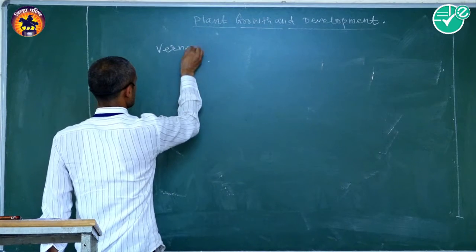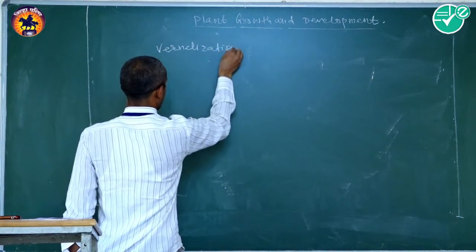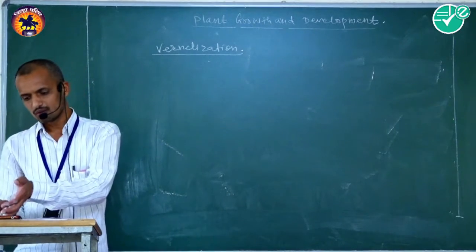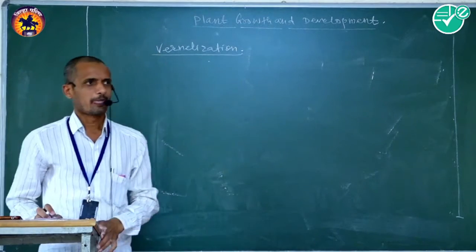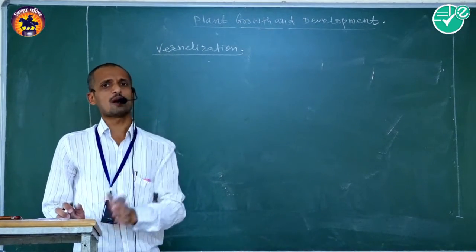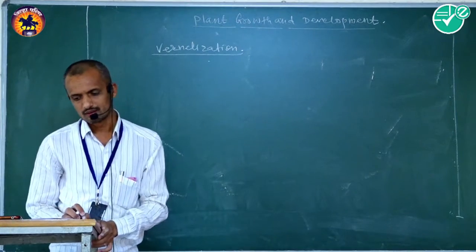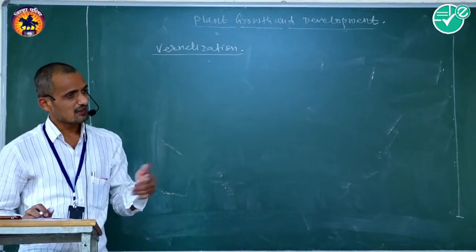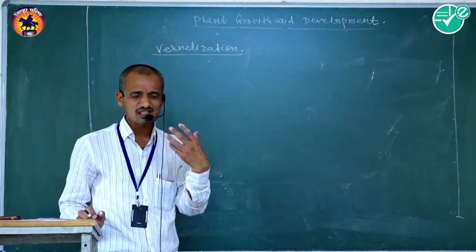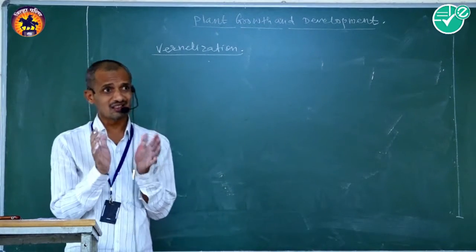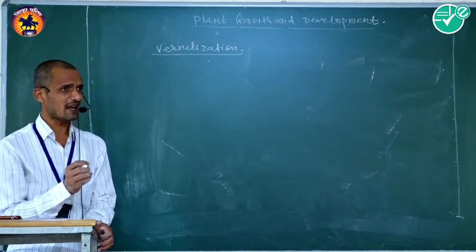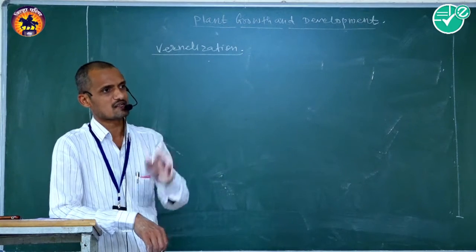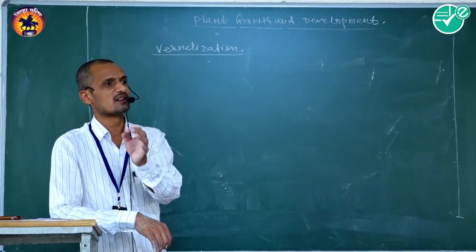Vernalization. And the last one is devernalization. Vernalization means that in a few types of species, temperature treatment is necessary for earlier development, like during seed germination, as well as during later development, that is, initiation of flowers.